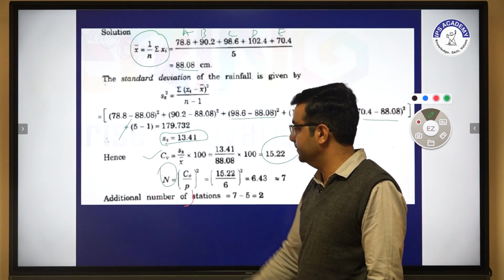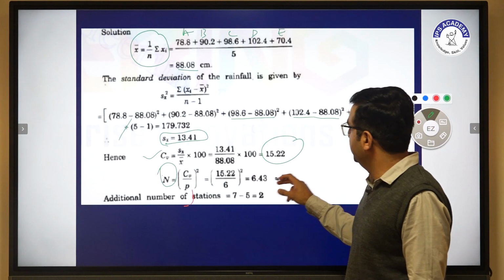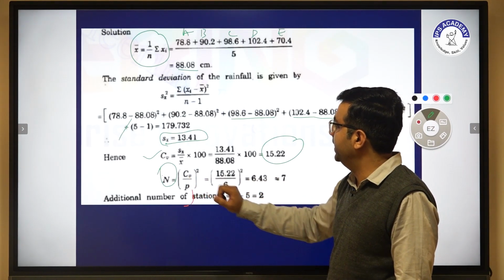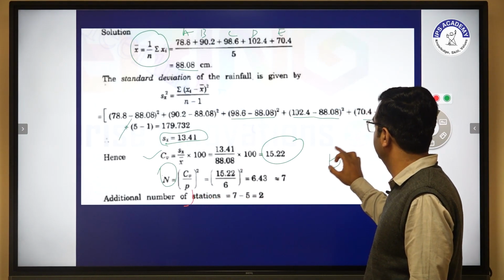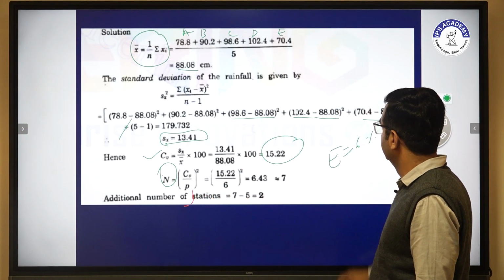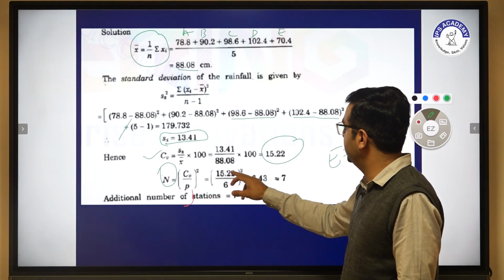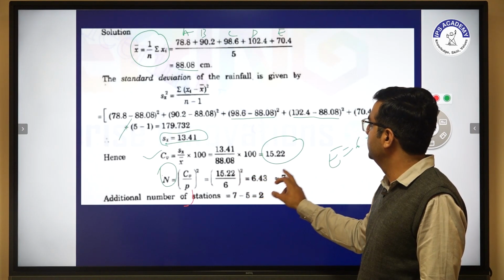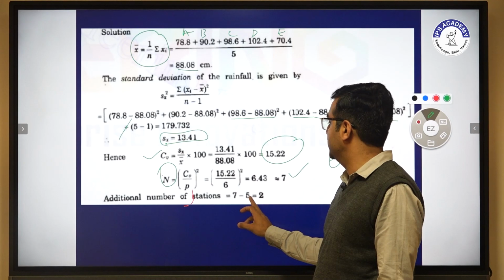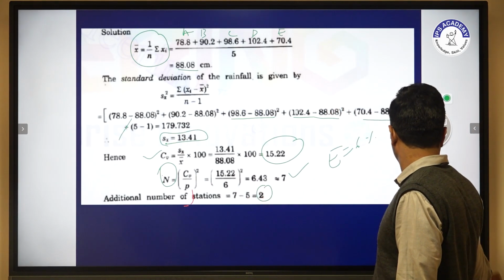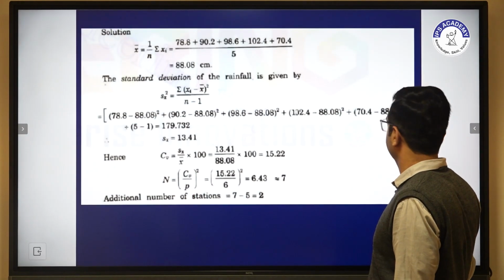We have to calculate N, and this N is calculated with the help of the coefficient of variation and P. So P is nothing but the error which is given in the question, which is 6%. So we put 6 and then 15.22 squared. So we get 7. So the number of additional rain gauges is 7 minus 5, which is 2. So this is our solution for the numerical.